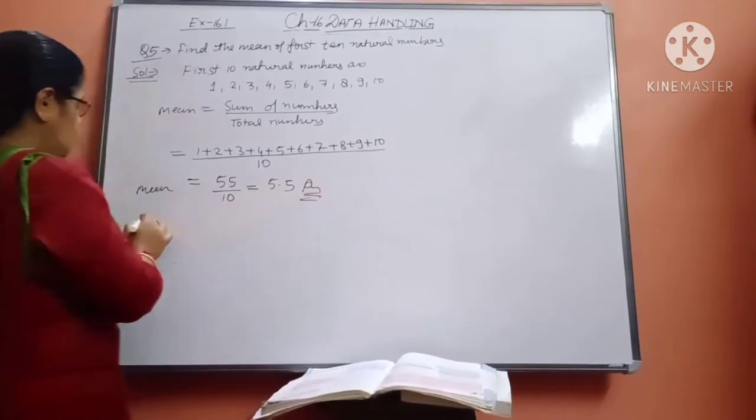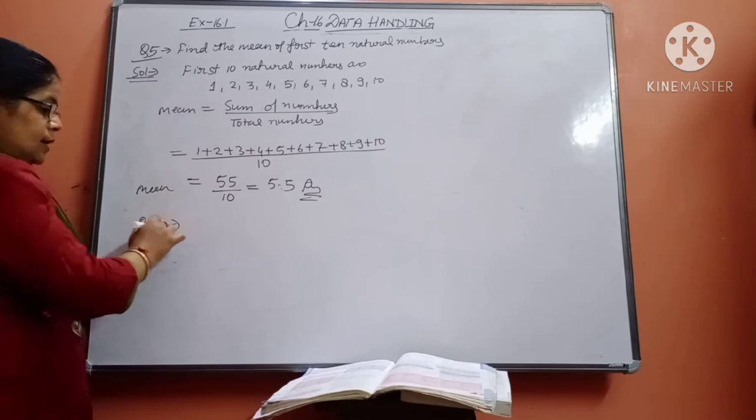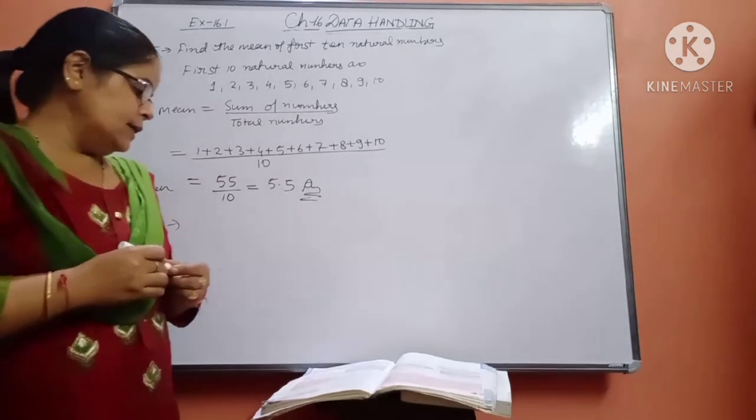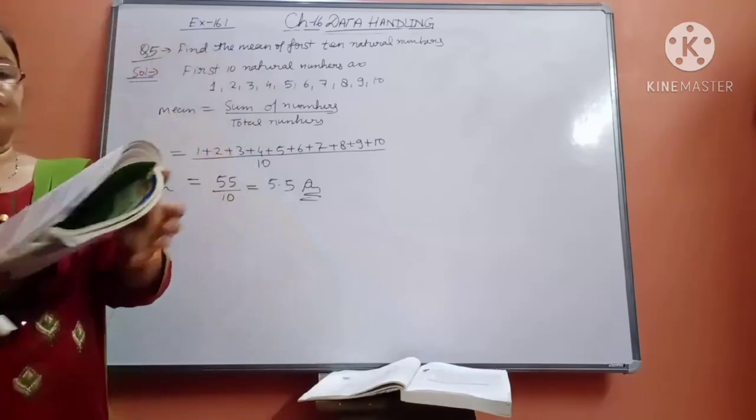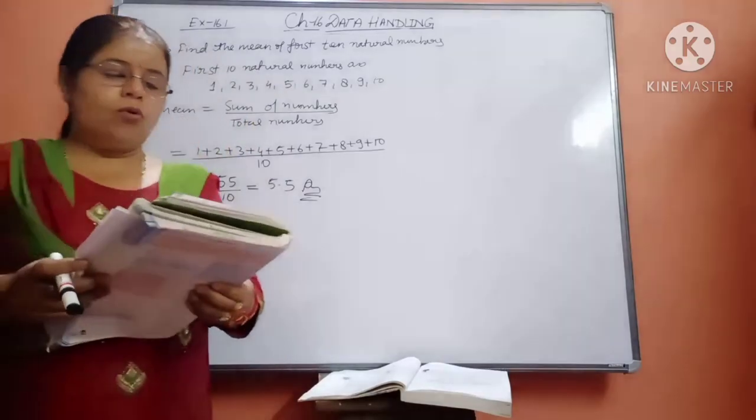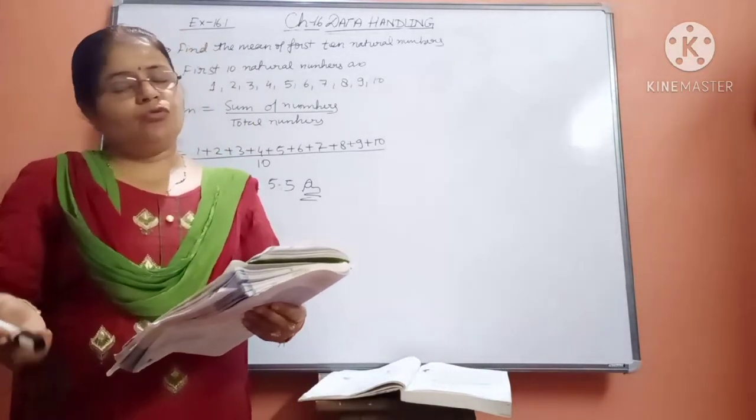Now see question number 6. Question number 6 is: beta, find the mean of the first 20 odd natural numbers. So what are odd natural numbers?